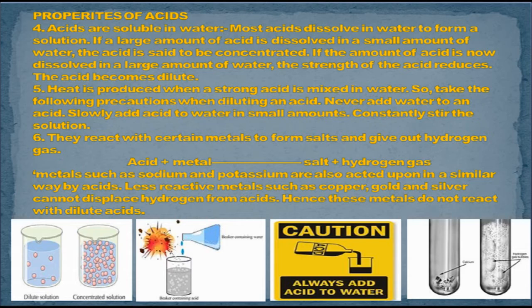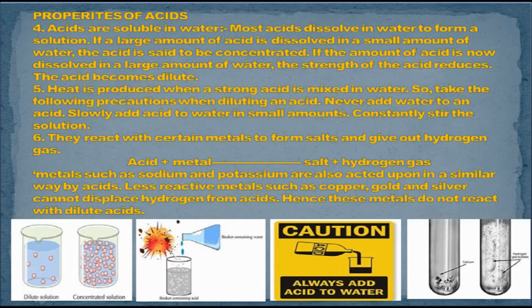Heat is produced when a strong acid is mixed in water. So, take the following precautions while diluting an acid. Never add water to an acid. Slowly add acid to water in small amounts. Constantly stir the solution. Acids react with certain metals to form salts and give hydrogen gas. Acid plus metal gives you salt, and hydrogen gas is released.